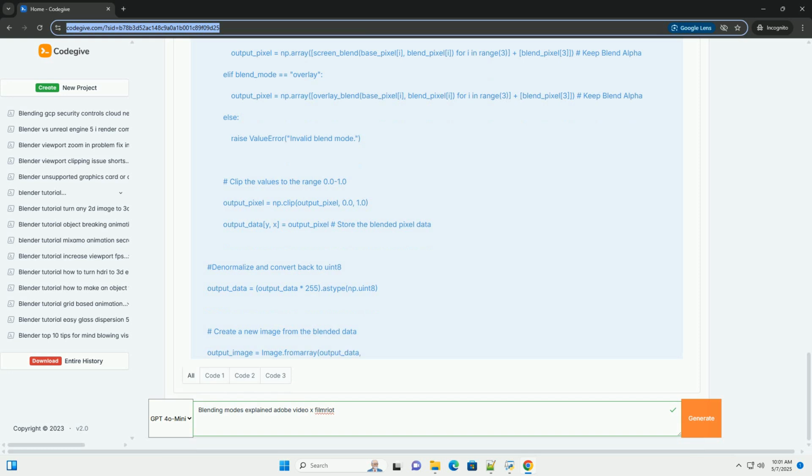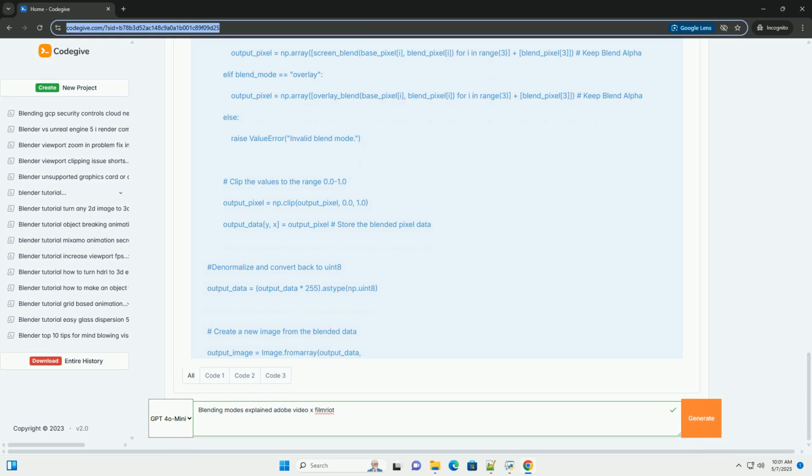Key improvements and explanations. RGBA handling: the code now correctly handles images with alpha channels. The alpha channel from the blend image is preserved. This is critical for many compositing tasks. Data type: the code uses np.float32 for the NumPy arrays. This is essential for accurate blending calculations, preventing significant rounding errors that occur when using integer types.